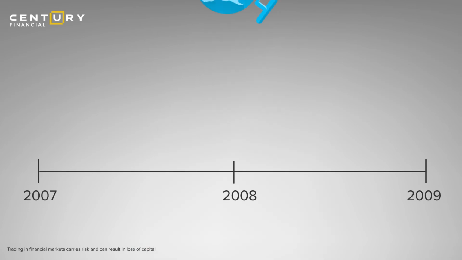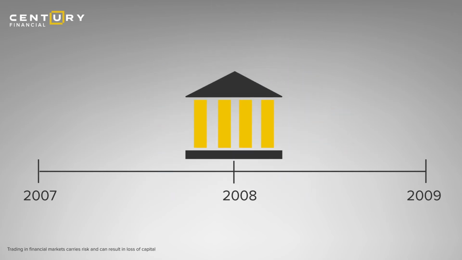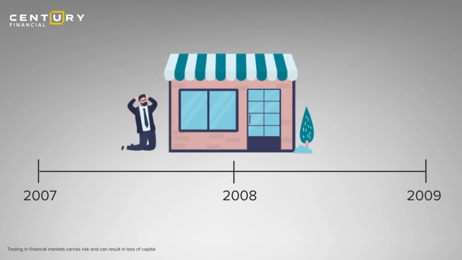Now, let's take an example. 2007 to 2008, the global financial crisis happened when a critical sector of the market completely struggled and it impacted the monetary well-being of the entire marketplace. Now, let's not forget, during this time, businesses were closed, investors lost fortunes, and governments were forced to rethink their monetary policy. So what do we know and what did we learn?